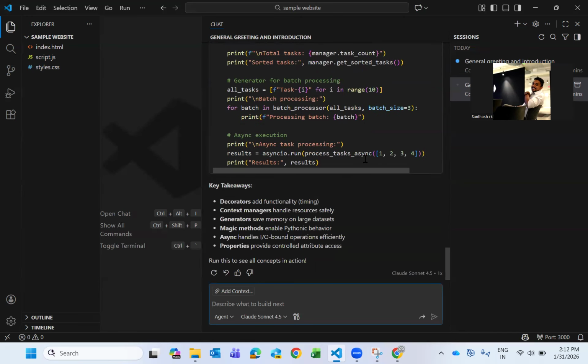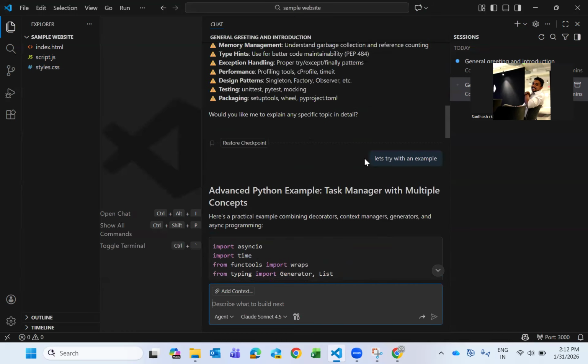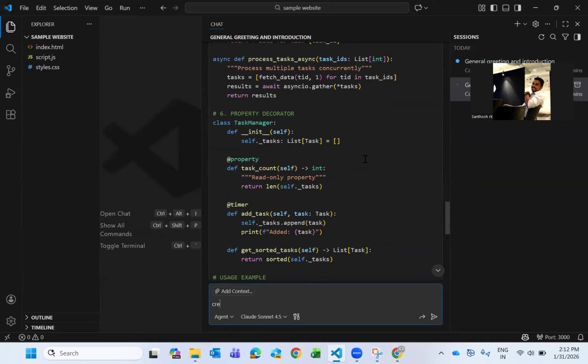So now in agent, you'll ask, create this program. Okay, I'm fine with the example. Let's create a file in my workspace.